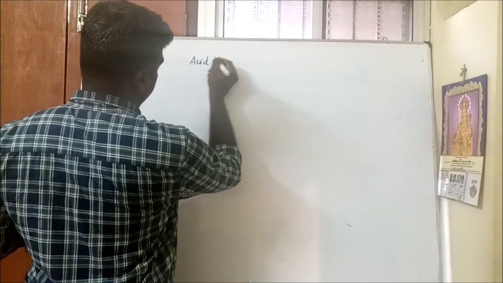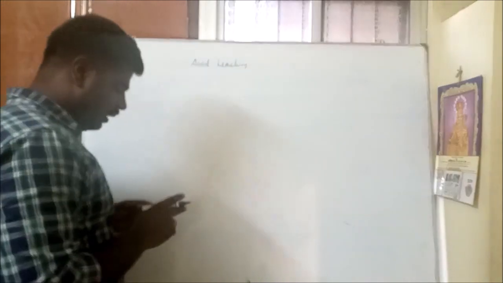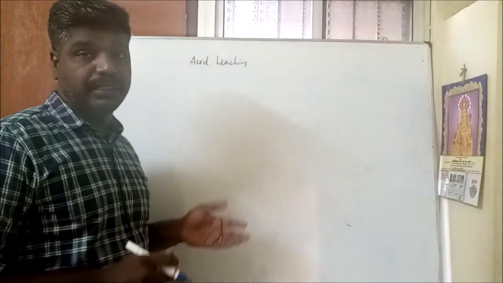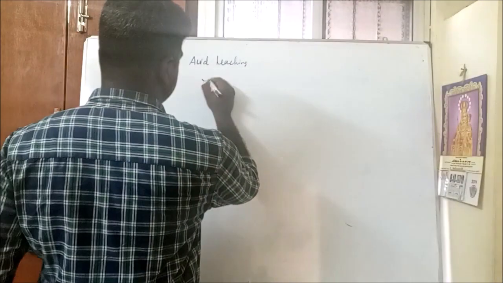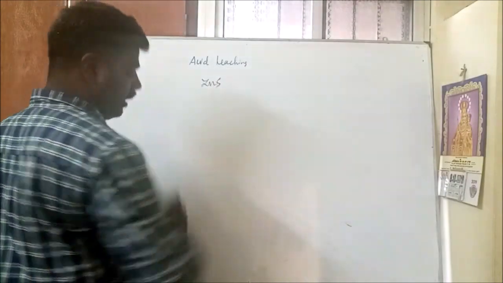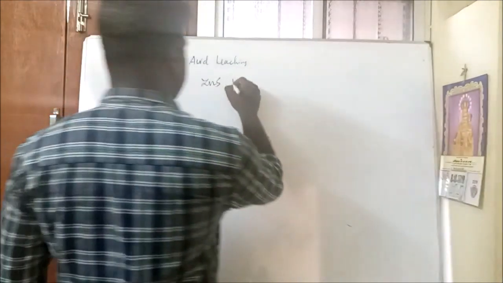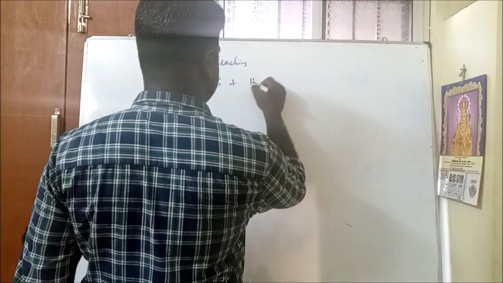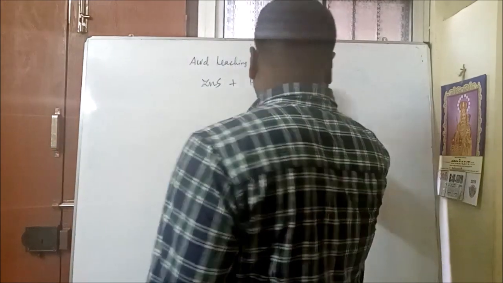Alkali leaching. Finally, we are going to see acid leaching. Acid leaching is nothing but the ore being treated with hot sulfuric acid. For example, let us take zinc sulfide. Zinc sulfide is an insoluble ore. It is treated with hot sulfuric acid in the presence of oxygen.